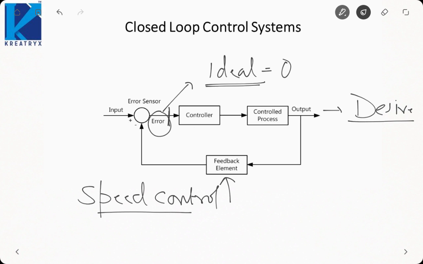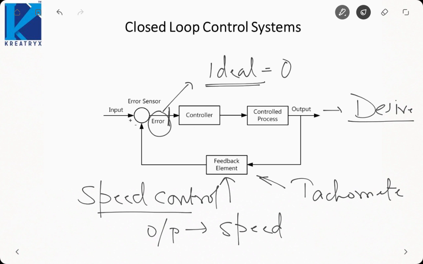If we are controlling the speed of a motor, then the output will be speed. But when I am subtracting, I need an equivalent electrical signal. So we need a device which converts speed into an electrical signal. That's why we will use a tachometer as feedback. A tachometer is a device which converts speed into an electrical signal.